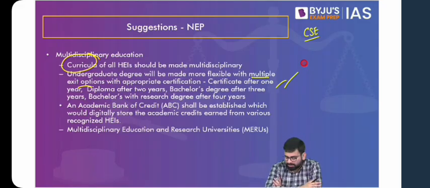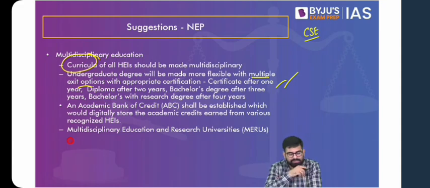But think about the problem. Can someone highlight what can be the problem with giving multiple exit options? Create a divide in jobs, increase dropout, lack of interest, taking education lightly. Okay, lack of specialization, etc. Yes, so it will encourage early exit.